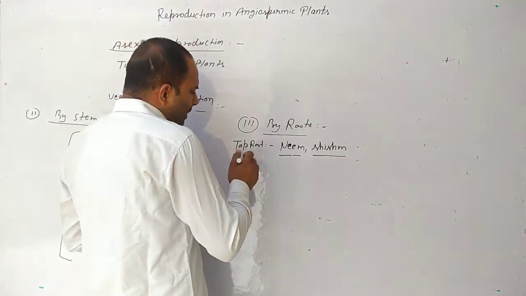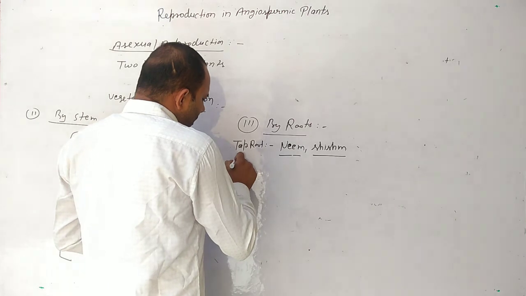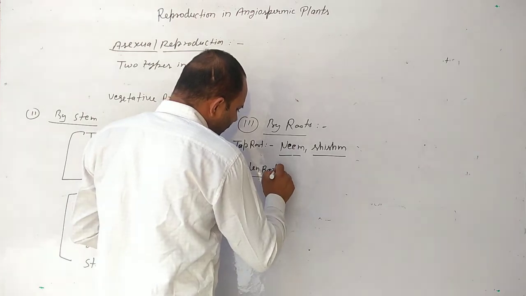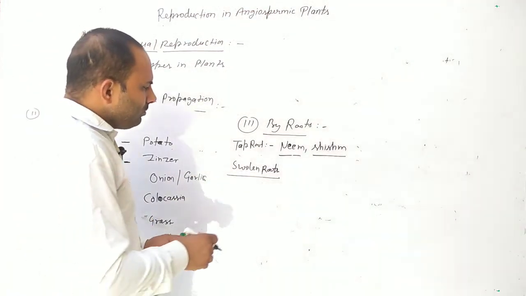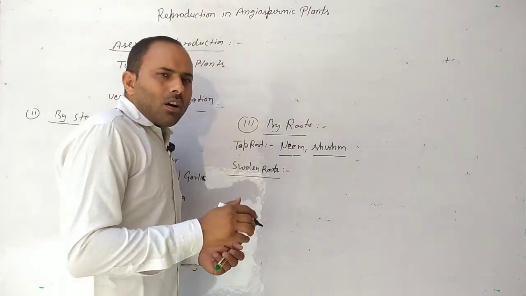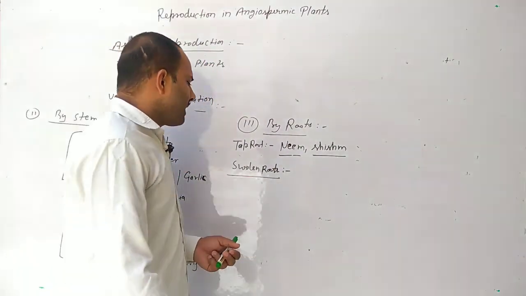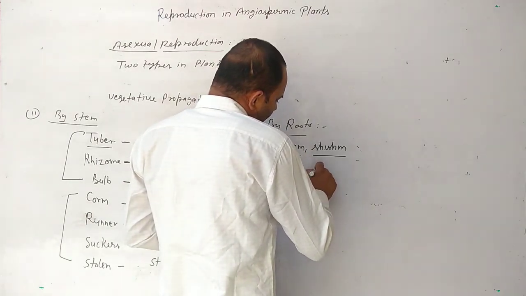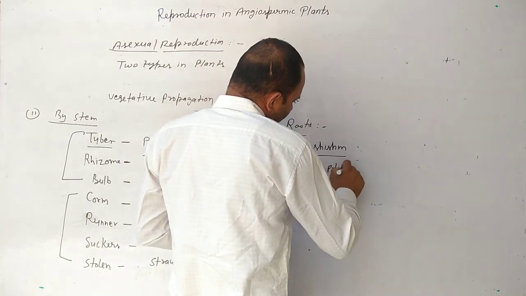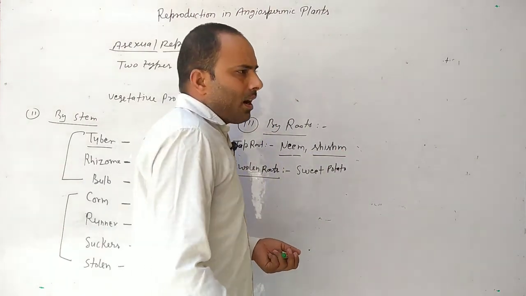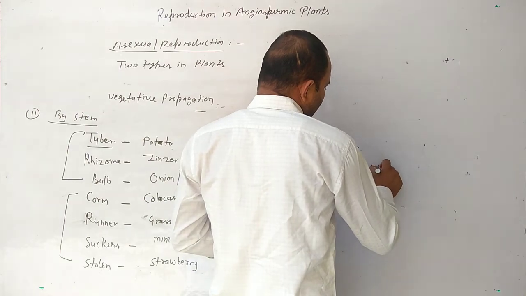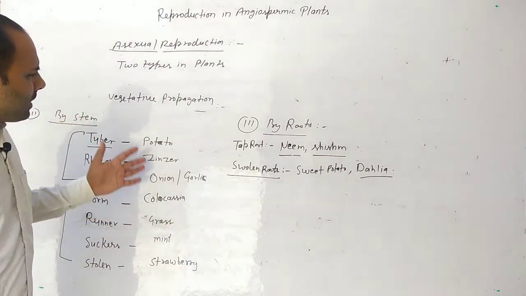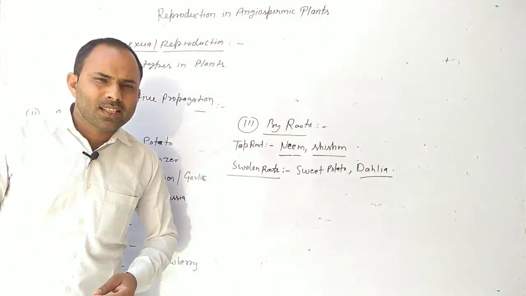In some plants, new plants occur from swollen roots, such as sweet potato and dahlia. These are the types of natural vegetative reproduction. Thanks.